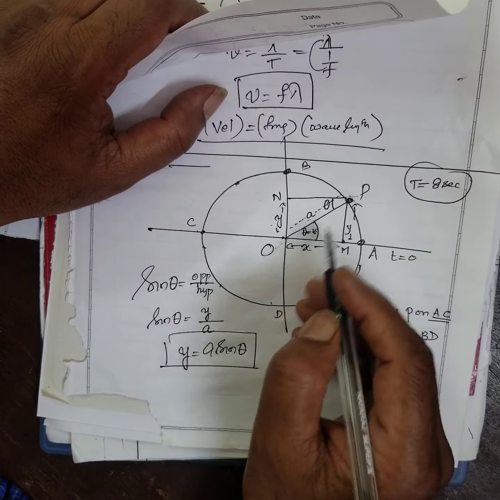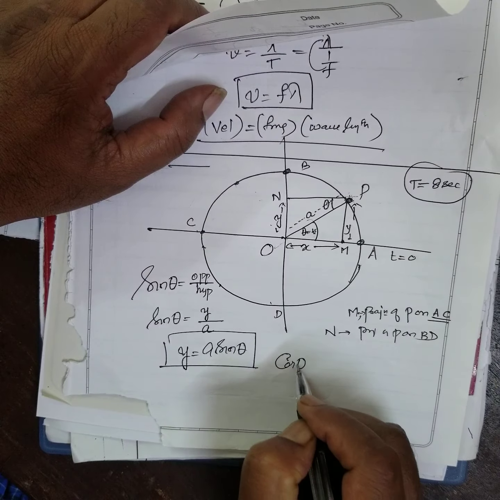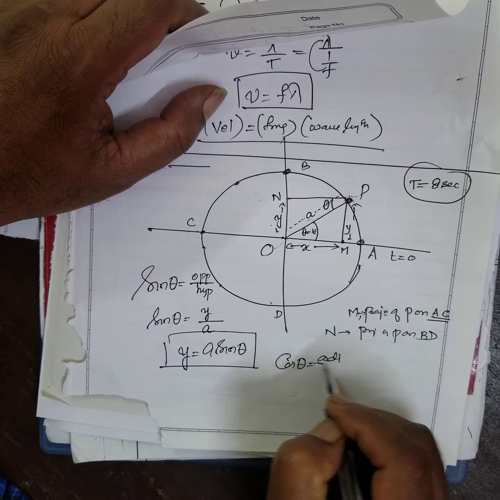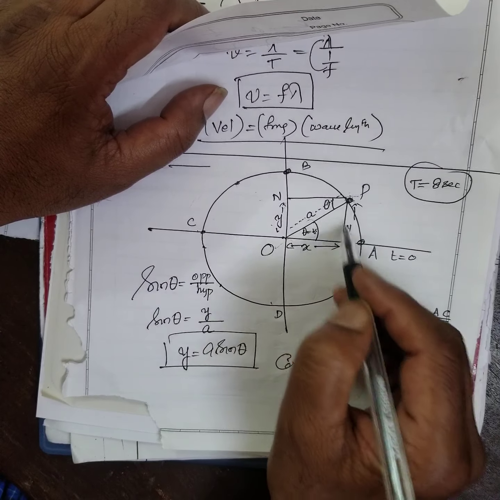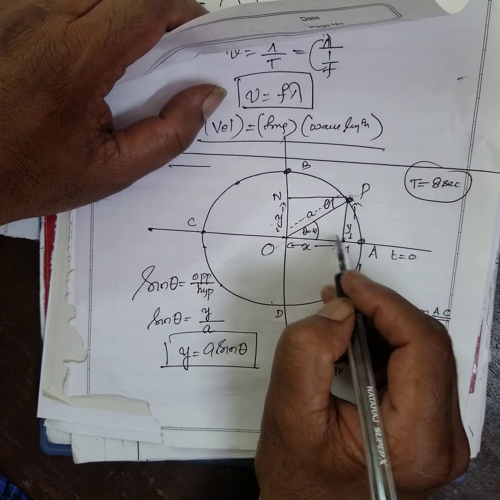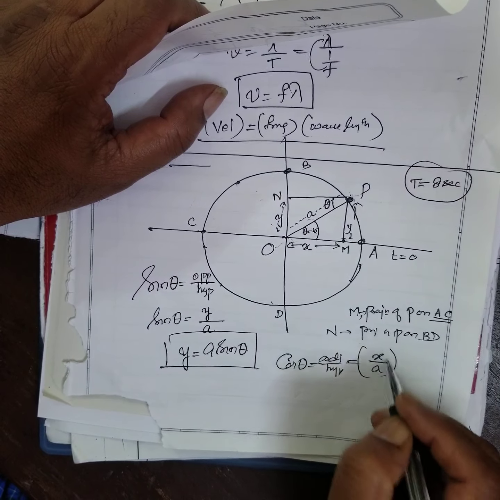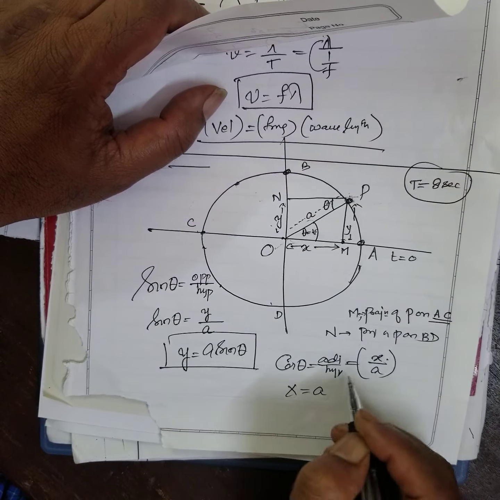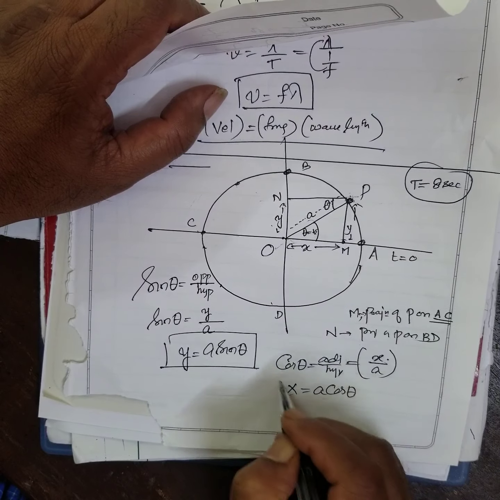Similarly, you can express this. What is cos theta? Cos theta is adjacent over hypotenuse. Taking this triangle, the adjacent is X over hypotenuse A. Therefore, X is equal to A cos theta.